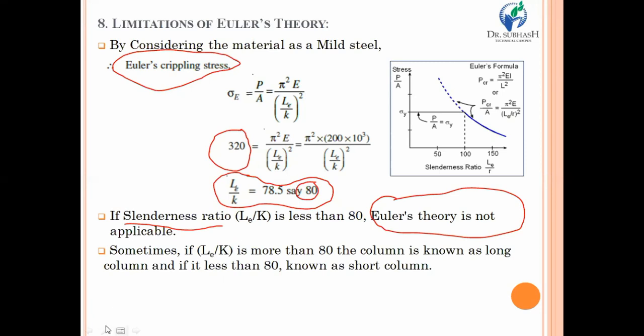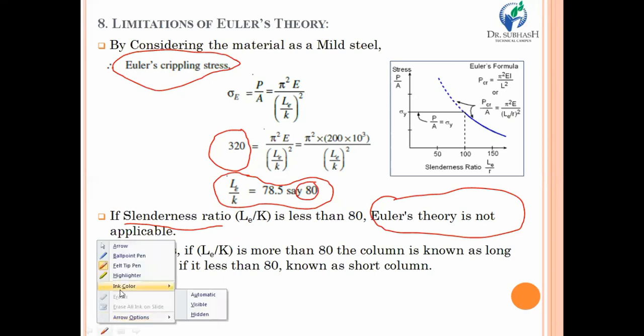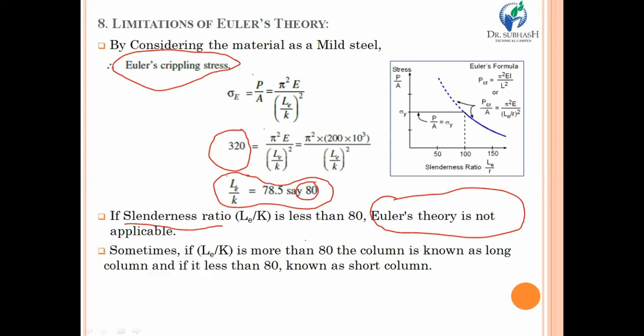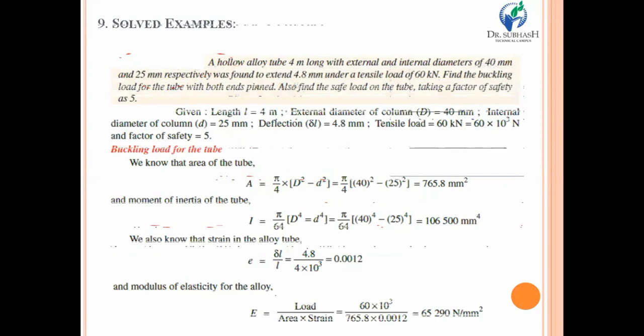In conclusion, if the slenderness ratio is more than 80, then the column is known as a long column, whereas if it is less than 80, the column you are designing is known as a short column.